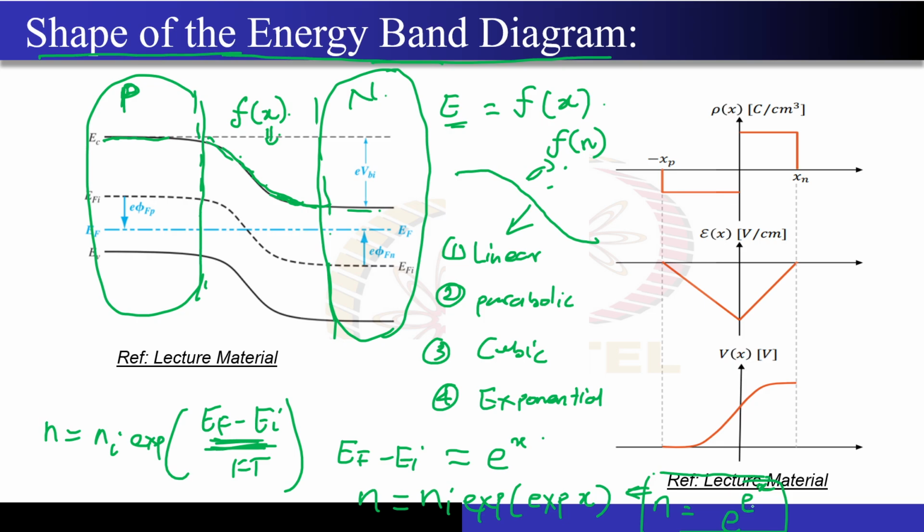This will be very very rapid, because first of all the exponential is a, what you can say, a non-linear curve, right? Now you are taking the exponential of the exponential. So now this will be very very sharp. The concentration that you're seeing over here, right, EF minus EI, the concentration is decreasing gradually. Now coming to your point, this n and ni, this n actually varies exponentially. This thing that you are seeing over here, this one actually varies exponentially, not this. This has some kind of exponential nature.